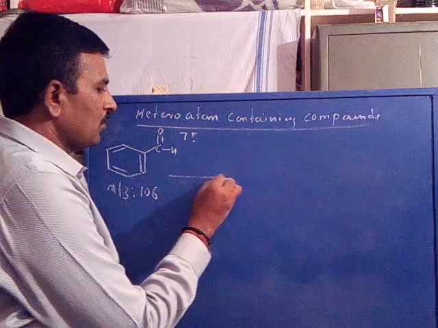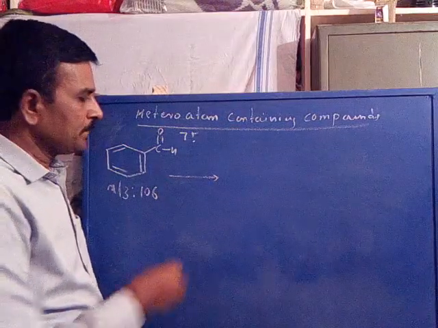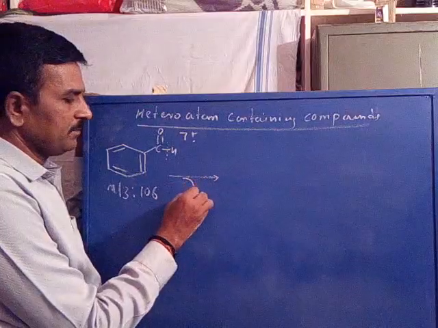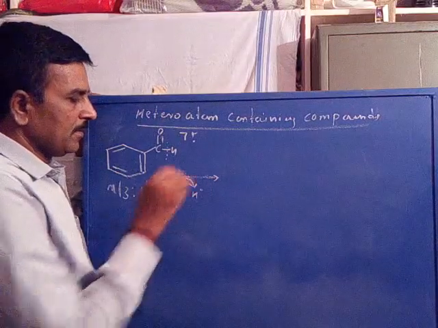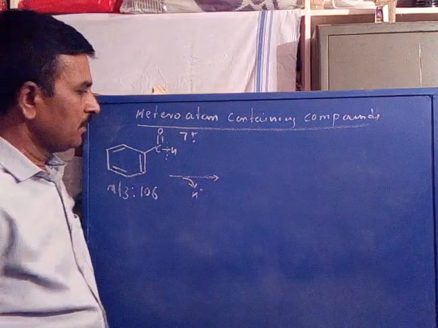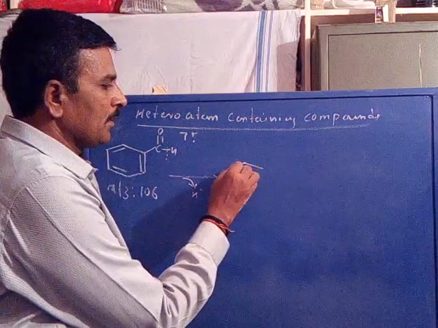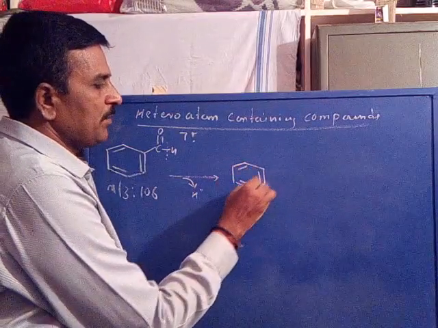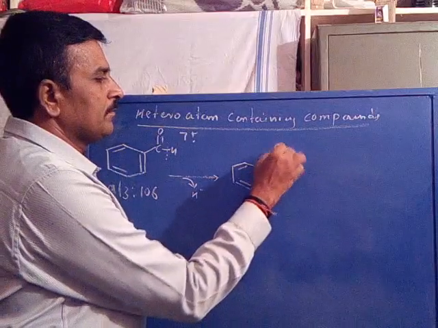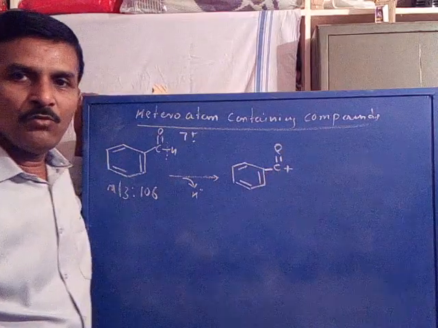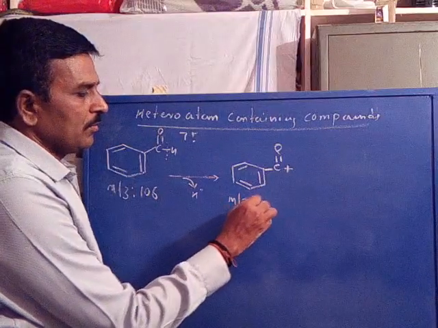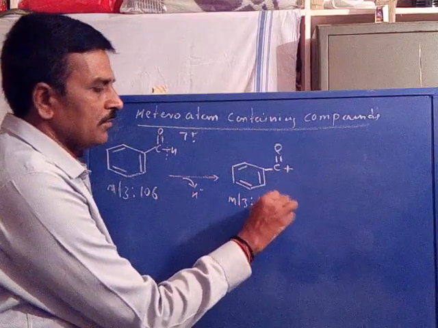Now it undergoes a fragmentation by the loss of hydrogen as radical to form a benzoyl cation with m/z value 105.